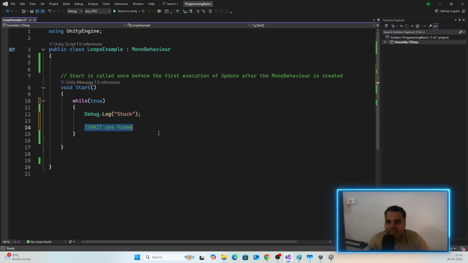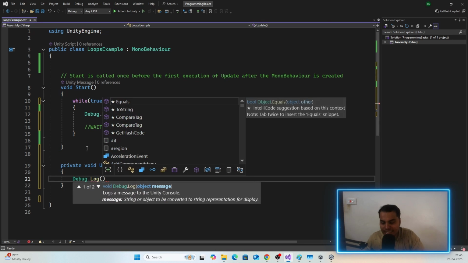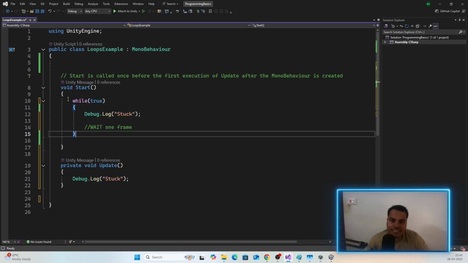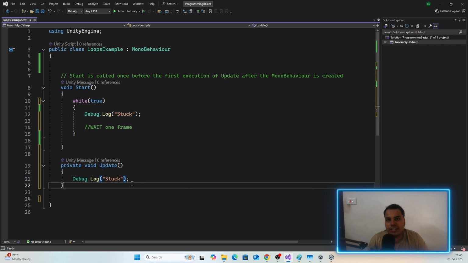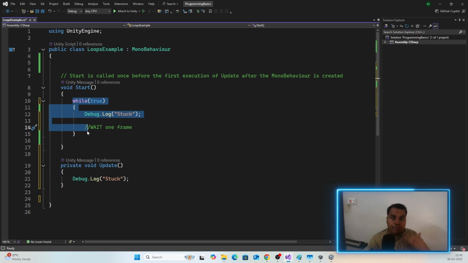Does that mean it will print stuck every frame of the game? Is this equivalent to writing the update function and giving it debug.log stuck? Is writing a while true loop with the functionality to wait the same as writing a debug.log inside the update function, which we haven't really looked into a lot? This is how fundamentally the main loop inside many applications or programs work.